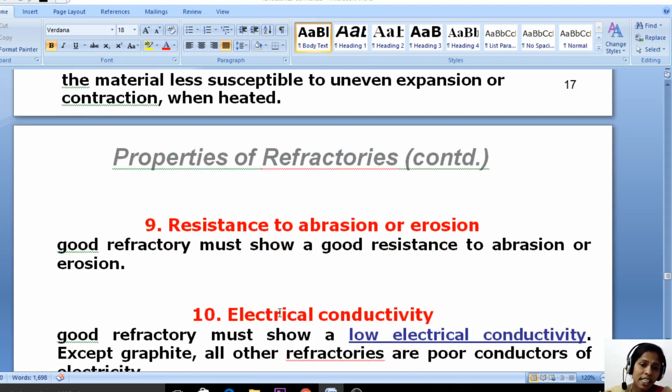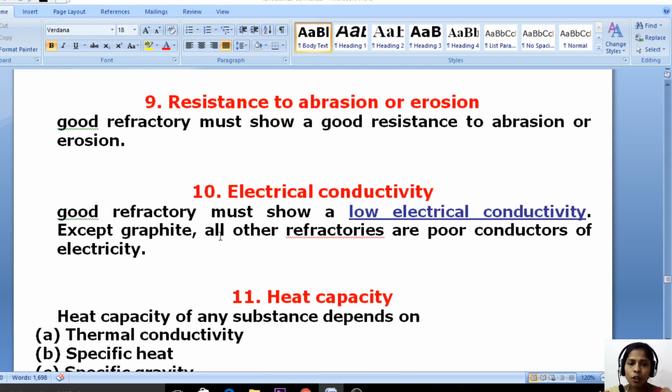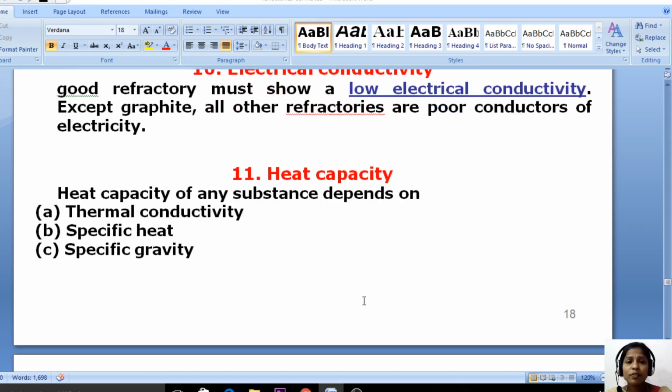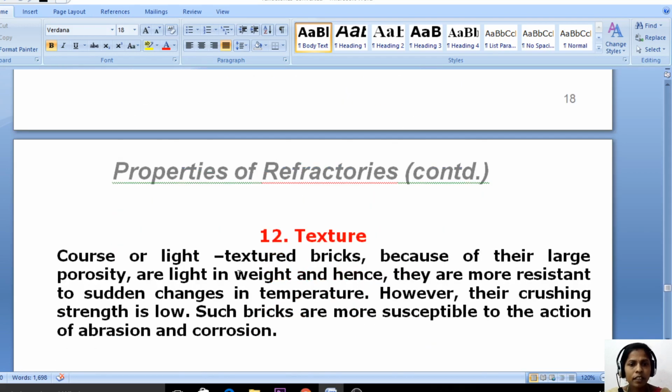And the next one is resistance to abrasion or erosion. A good refractory must show good resistance to abrasion or erosion. Electrical conductivity: a good refractory must show low electrical conductivity, except graphite. All other refractories are poor conductors of electricity. So for a good refractory material, the electrical conductivity must be low. And the next one, heat capacity. Heat capacity of any substance depends on the thermal conductivity, specific heat and specific gravity.